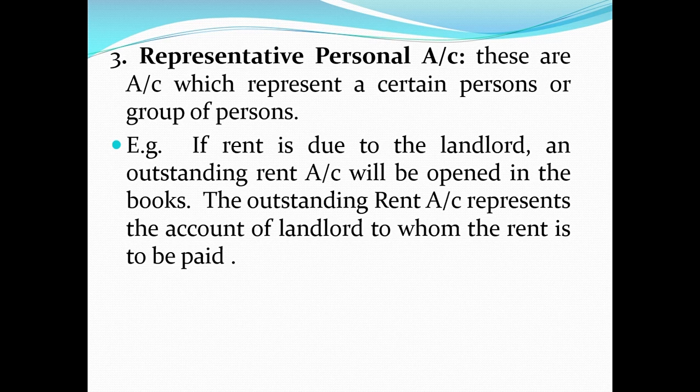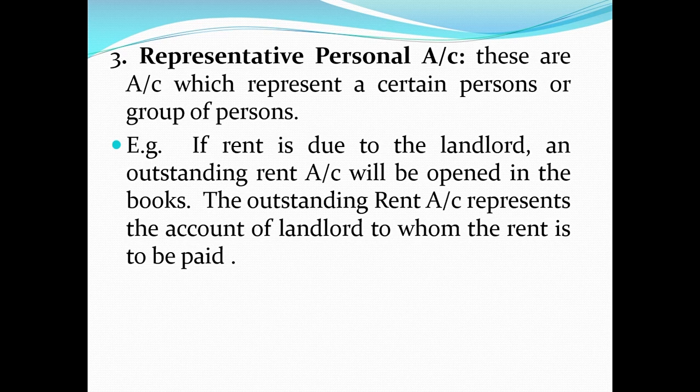For example, if rent is due to the landlord, that means rent is due but not paid. If rent is paid, it becomes a nominal account; if rent is due but not paid, it becomes a representative personal account. Why? Because it is representing the non-payment of money to a hidden person, which is the landlord.